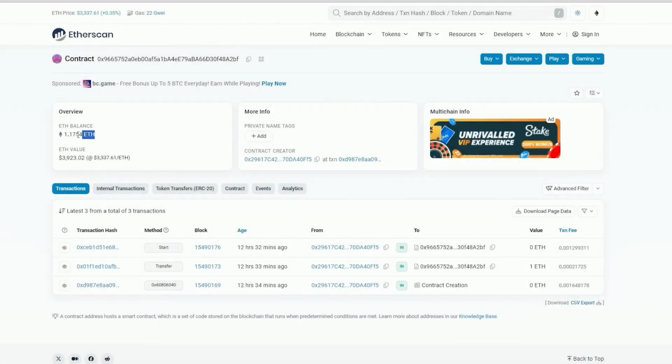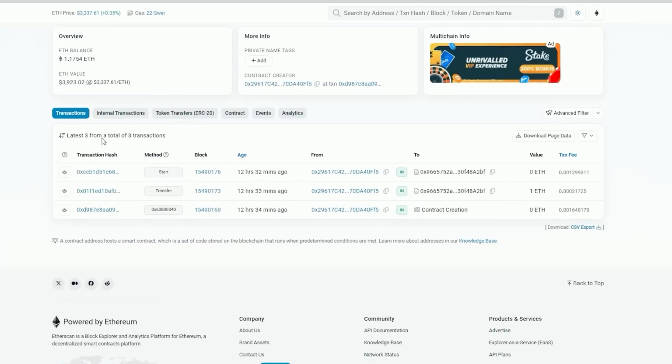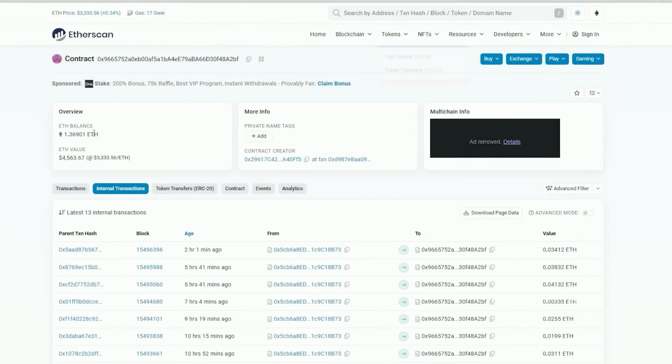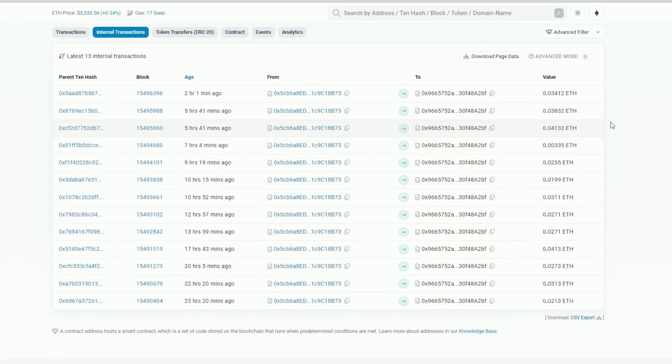I've just checked in, and so far I'm up by 0.1754 Ether, which is around a 17% increase, and this is within a day. So these transactions you're seeing here are after gas fees. That's why I recommend starting with at least 0.3 to 0.5 Ether, just so the sniper has enough funds when trading. So now we're already up to 1.36 Ethereum, which is actually a really good run. And it only took a few days, so increasing my deposit by over a third really isn't bad at all.